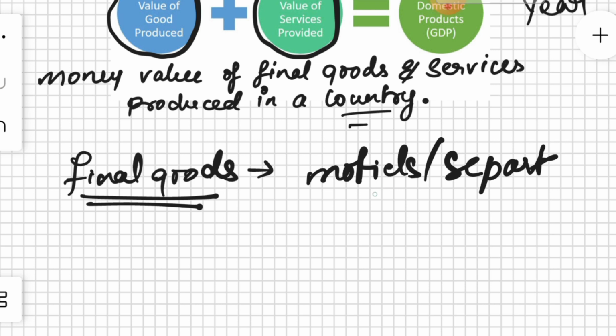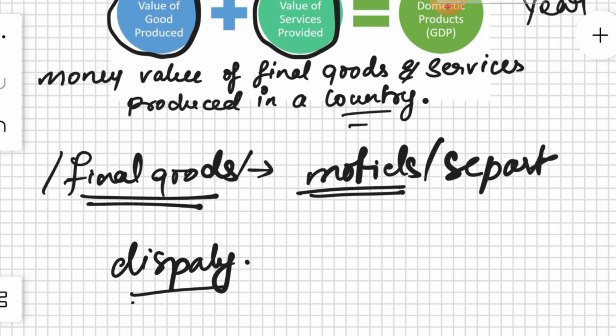Now to produce a mobile phone, there are various components that have to be produced, from the display to the touchpad and to the speakers or the charging ports or the charging wires. All that becomes a part of the mobile phone, but these do not have any value unless it becomes a final product. If there is only a display lying around, it doesn't have any particular value. When this display becomes a part of the mobile phone, only then we call it a final product.